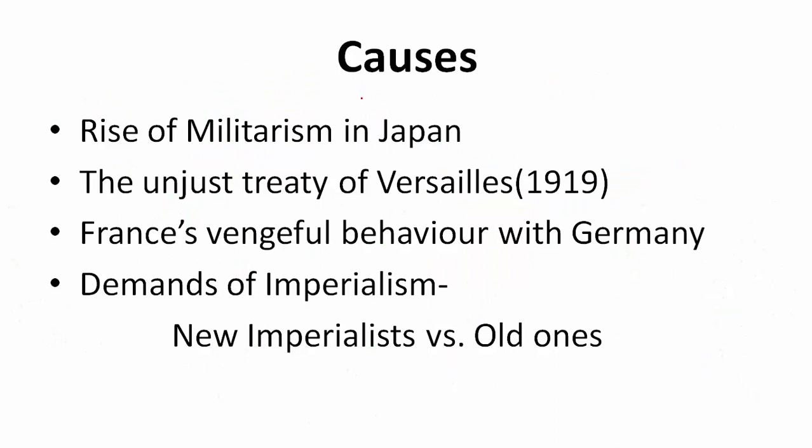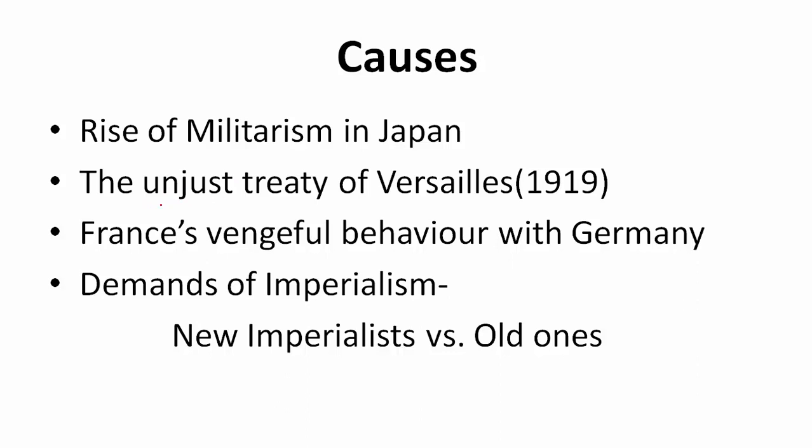Let me begin with the causes of World War II. So just like World War I, there are many causes and not just one cause that led to World War II. One of the first is rise of militarism in Japan. Japan was becoming very aggressive. It started attacking and capturing territories all around in mainland China, in islands all over the Pacific Ocean, because it wanted to be a huge military superpower and to rule Asia.